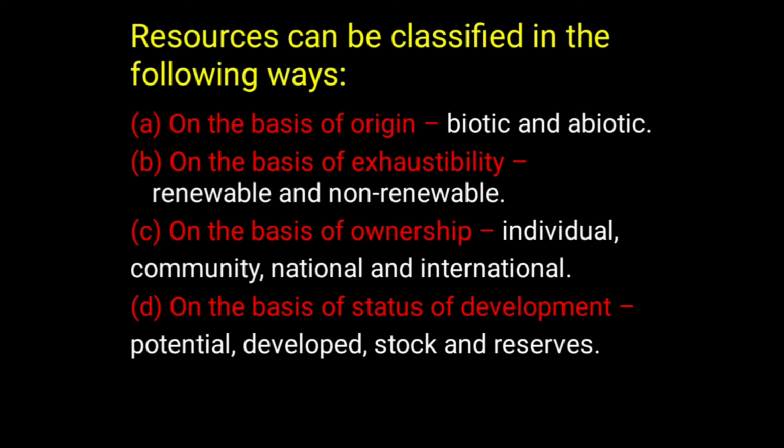On the basis of ownership, it is classified as individual, community, national, and international resources. And on the basis of status of development, it is classified as potential, developed, stock, and reserved resources. Now we will discuss each category of resources in detail.